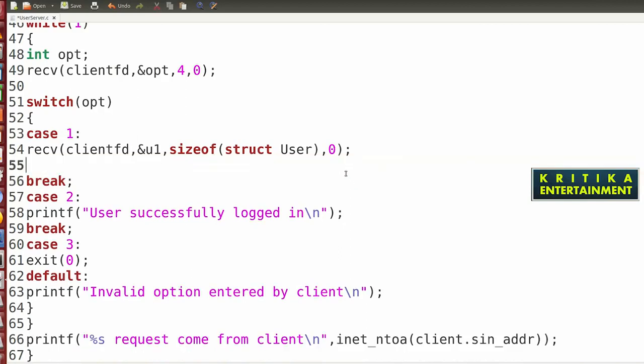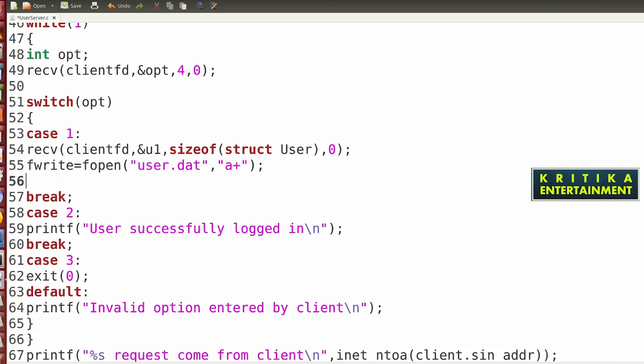So here what to do? I will open the file pointer f write is equal to fopen. What to write here? user.data file. I'll open it with a+, append plus. Then I'll write this structure variable.